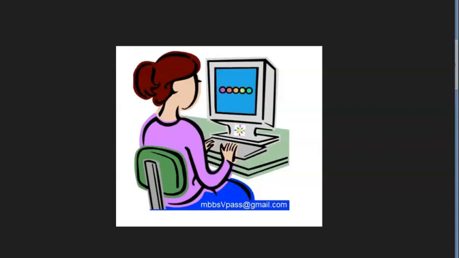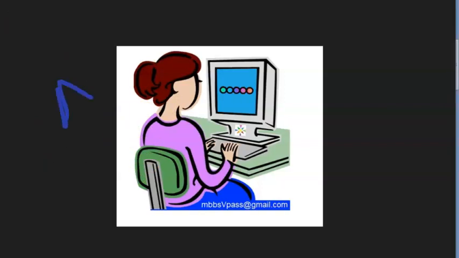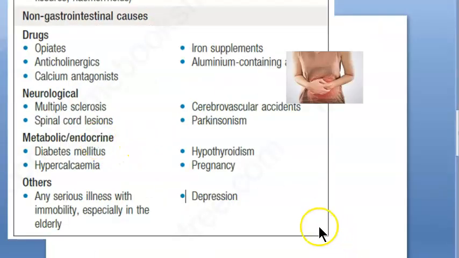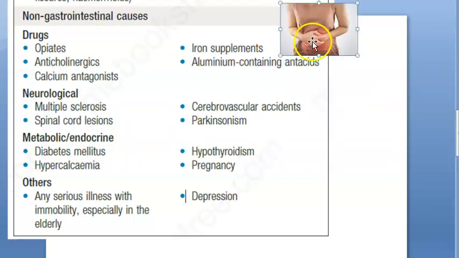Okay, now let us go to non-gastrointestinal causes. Wake up, people. Now we are moving on to non-GI causes of constipation. Now, drugs. Again, non-GI causes, they are blaming drugs only. What are the drugs that they are blaming? Anticholinergics. This the whole world knows.